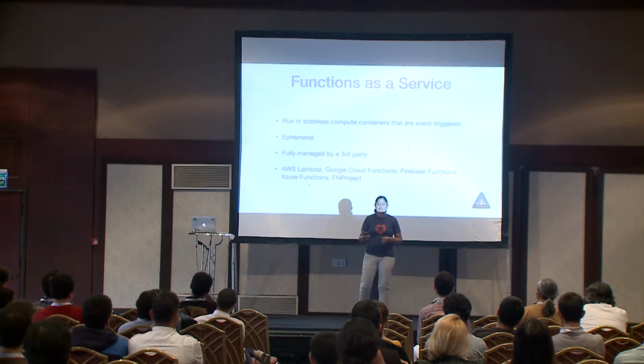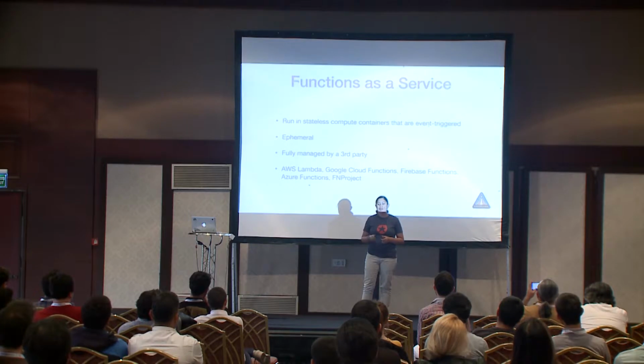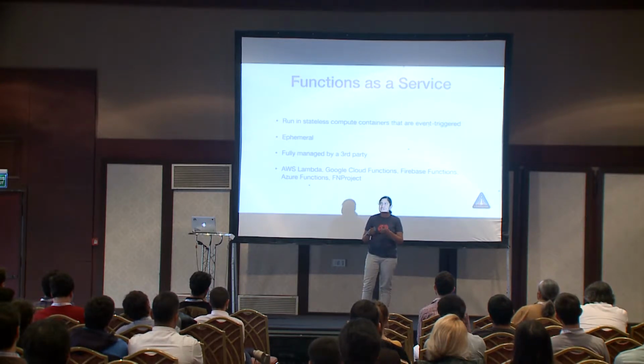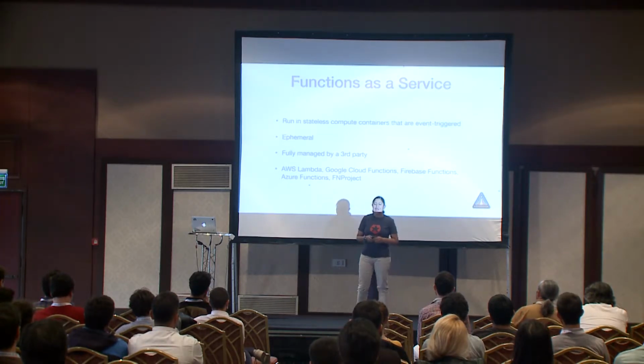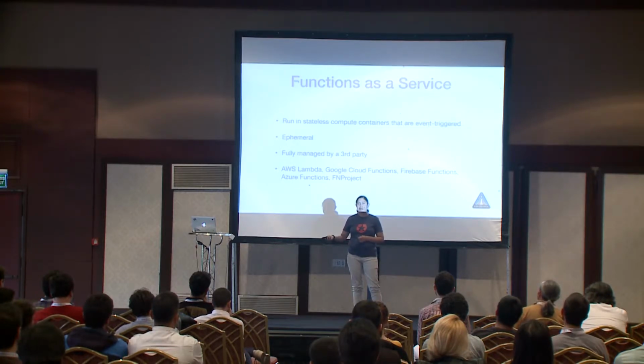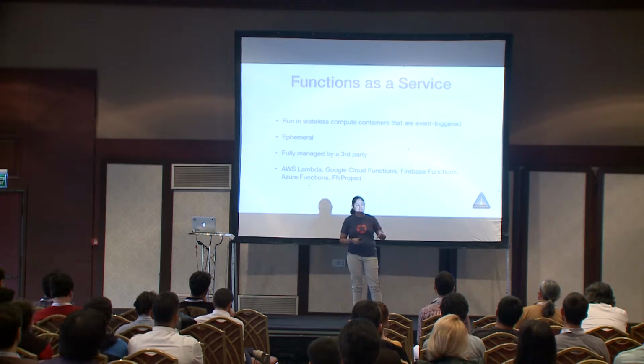The next thing, now we use services using function as a service. These are the stateless compute containers in serverless that are event triggered. And function as a service is ephemeral too. What does ephemeral mean? I would say it's a simple way to say that it's dynamic, or that we can work with elasticity, right? And then it's fully managed by a third party. That means that I will not take care of managing the servers.